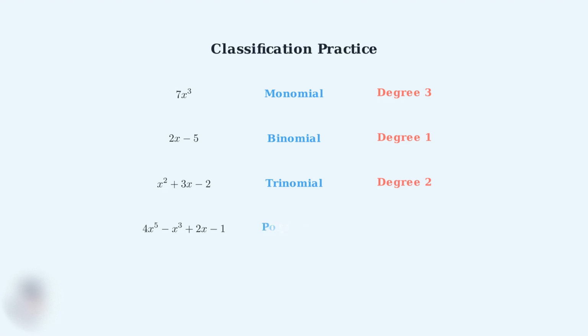The polynomial 4x to the power of 5 minus x to the power of 3 plus 2x minus 1 is a polynomial with degree 5. Remember that polynomials with 4 or more terms are simply called polynomials, without a special name. The key is to count the terms carefully and identify the highest degree to classify any polynomial expression correctly.